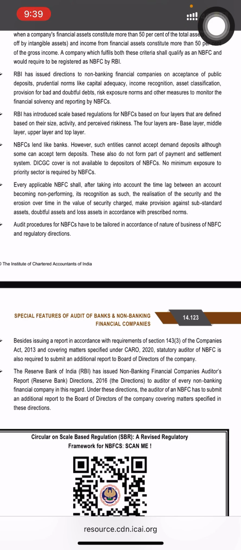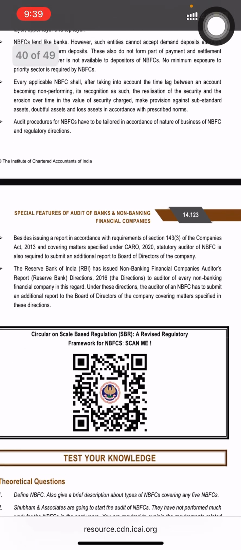Every applicable NBFC shall, after taking into account the time lag between an account becoming non-performing, its recognition as such, the realization of the security and the erosion over time in the value of security charged, make provision against substandard assets, doubtful assets and loss assets in accordance with prescribed norms. Audit procedures for NBFCs have to be tailored in accordance with the nature of business of the NBFC and regulatory directions.